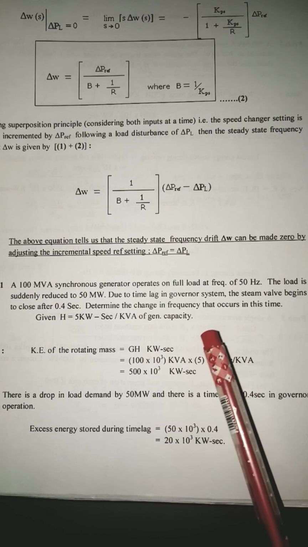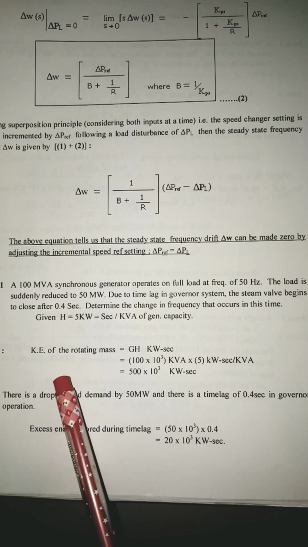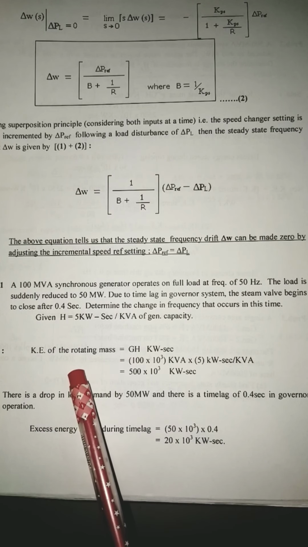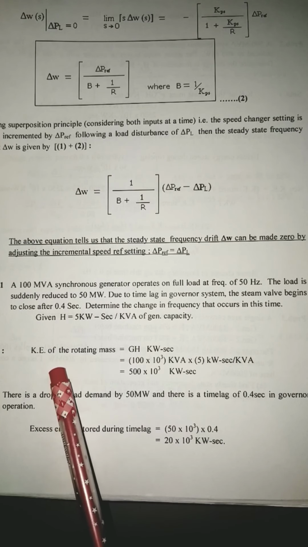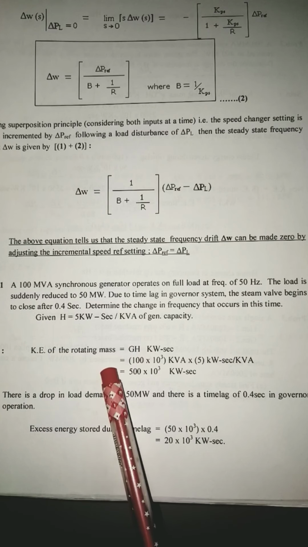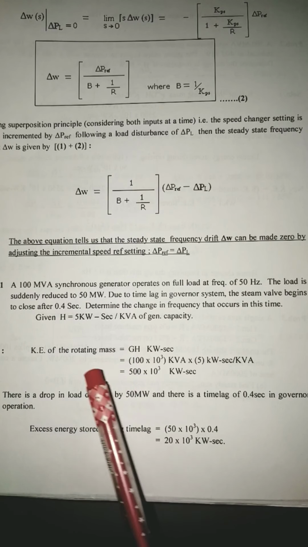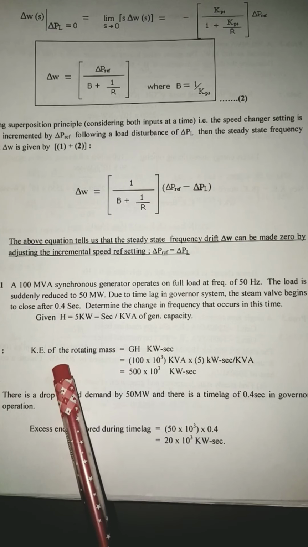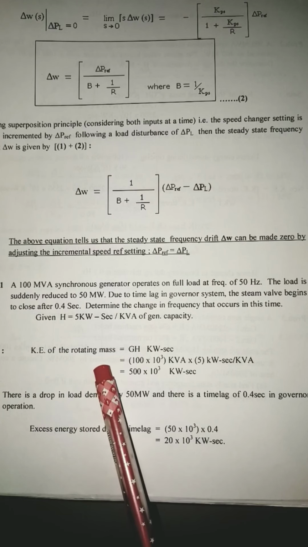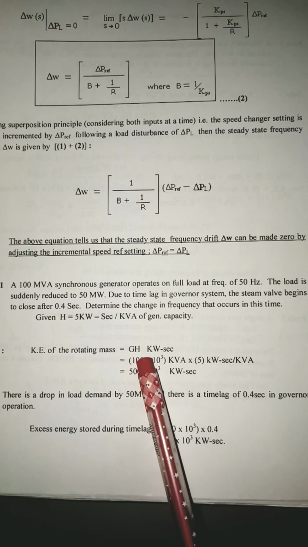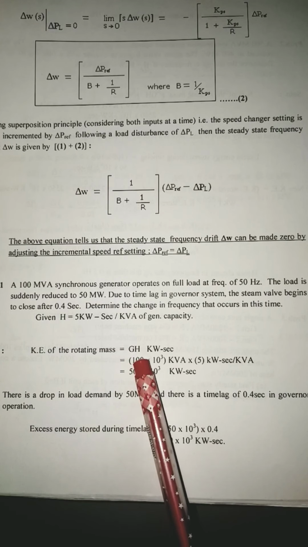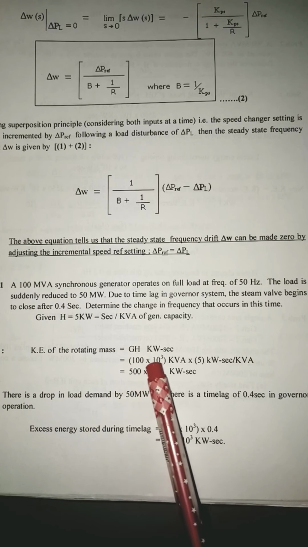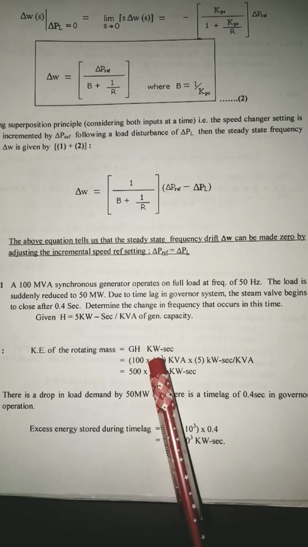Already when I was talking about the swing equation during the mathematical model, we have defined the kinetic energy of the rotating mass equal to G into H. Rotating mass is nothing but your rotor. So the kinetic energy of the rotor is given by G into H, where G is the rating of the machine, H is the inertia constant, and the kinetic energy unit is kilowatt second.